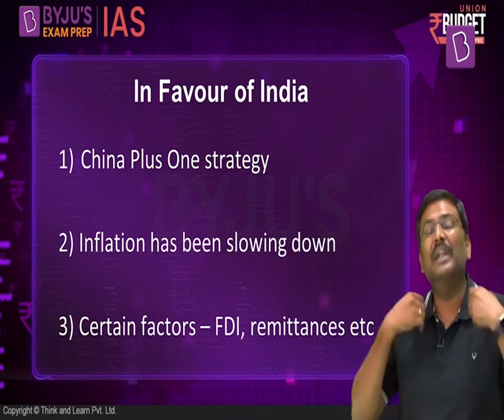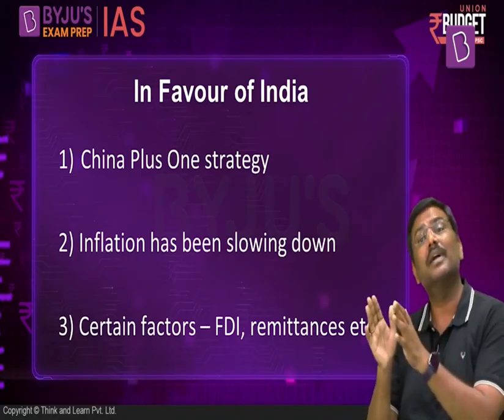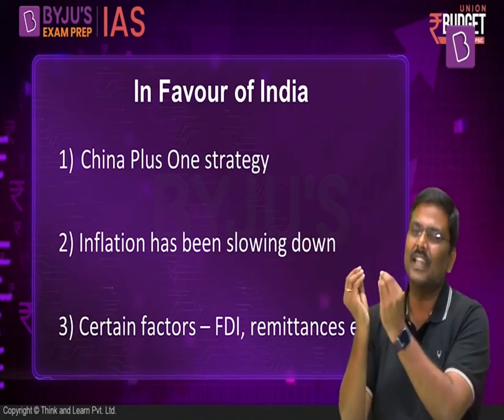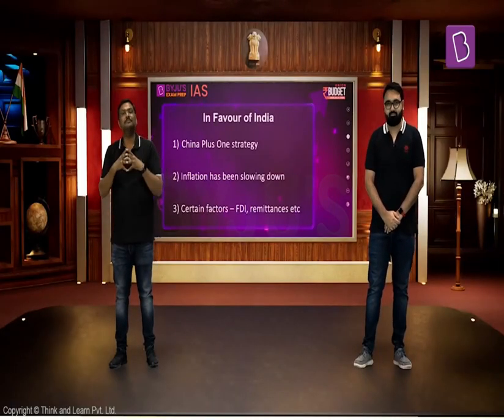On the other hand, if the CAD is a concern, if the depleting forex reserves are a concern, then there is good news for you. India is going to receive more than $100 billion for the first time ever in the form of remittances, as per the World Bank report. So no doubt there are concerns, but having said so, there is a silver lining in every one of them. So these are certain very important points which will work in favor of India in the coming year and ensure that India will continue to remain a bright spot in the global market.